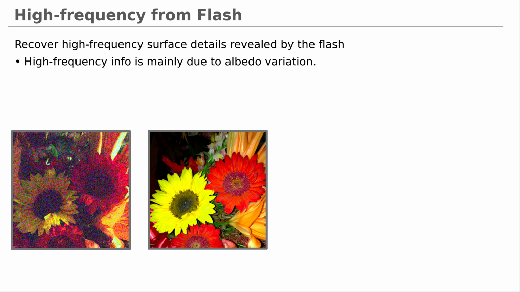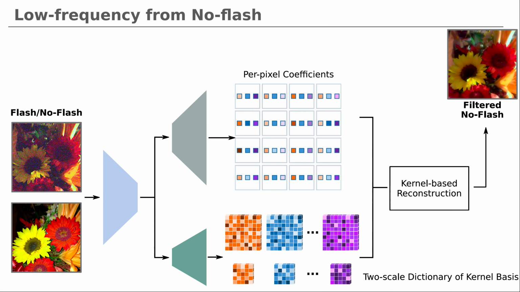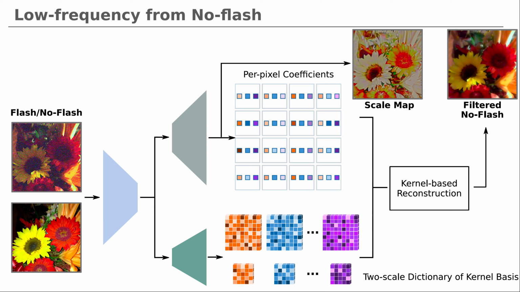The key observation here is that illumination and shading usually change slowly spatially, while the high-frequency information in an image is mainly due to albedo variation. Therefore, in addition to the filtered no-flash image, our flash denoising network also outputs a scale map that is multiplied to the filtered no-flash image to enhance details.